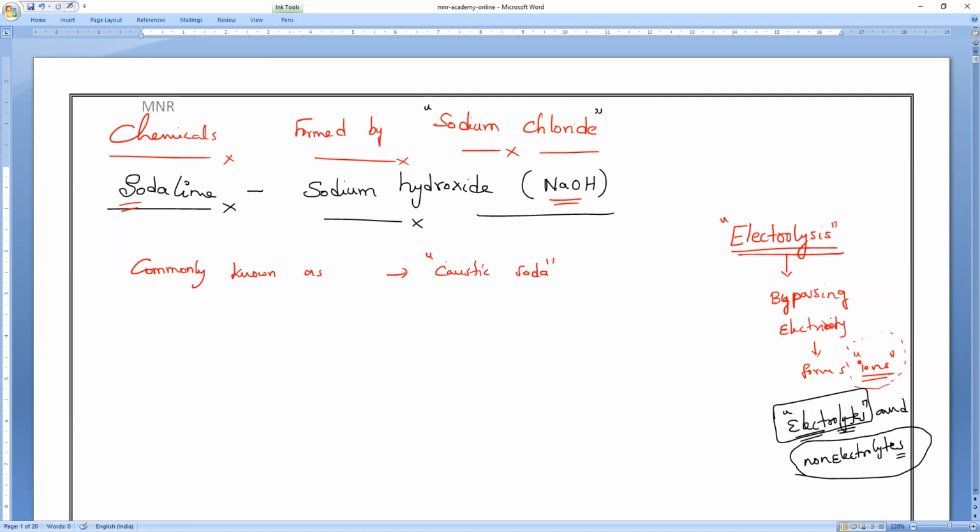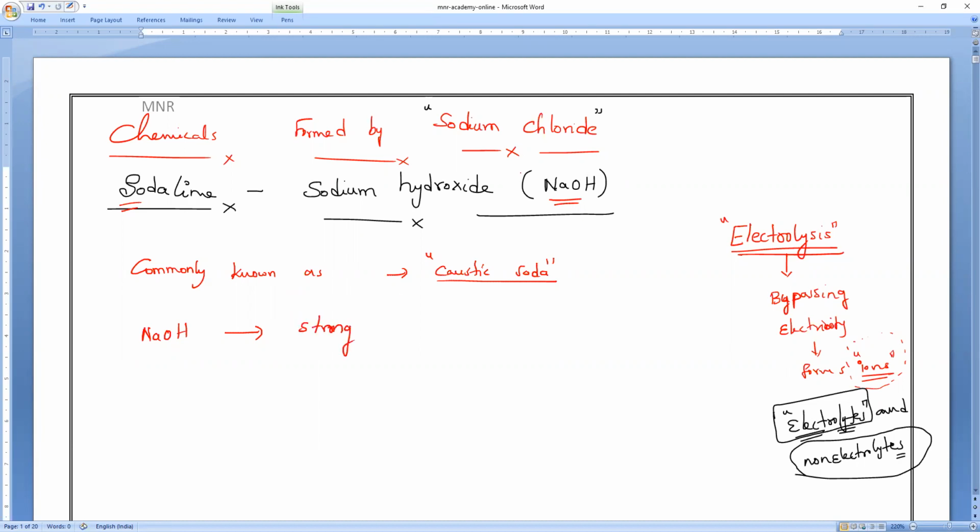The common name of sodium hydroxide is caustic soda. So sodium hydroxide, basically, is it an acid or a base? Everybody fast, acid or base? Base. Strong base or weak base? Strong base. Very good.